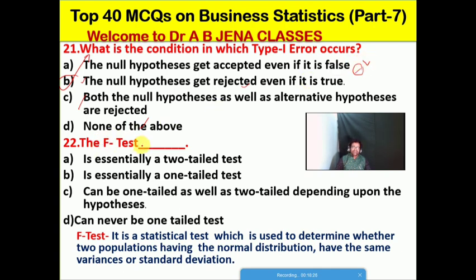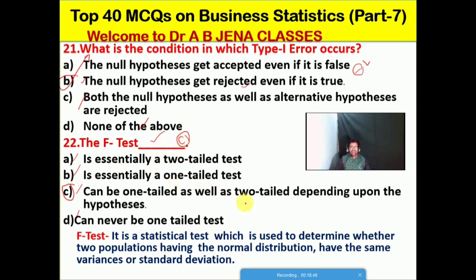So the F test is a dash. A, essentially a two-tailed test. B, essentially a one-tailed test. C, can be one-tailed as well as two-tailed depending upon the hypothesis. D, can never be a one-tailed test. Friends, C is the right option for this MCQ.